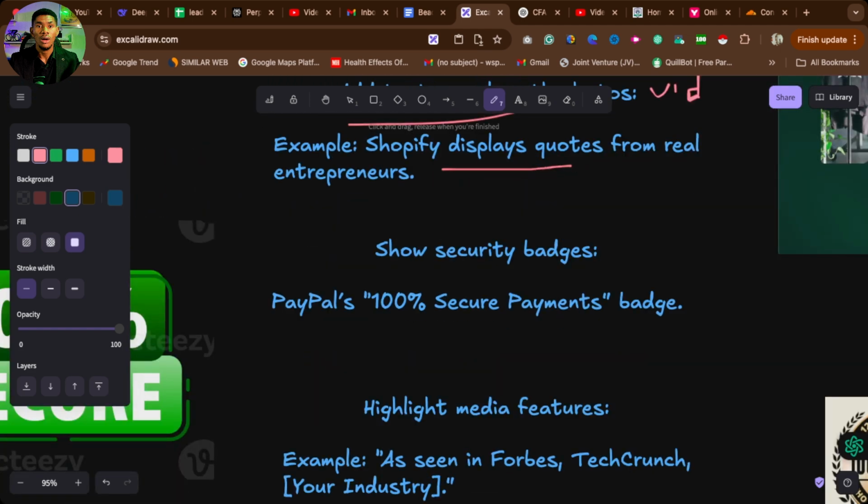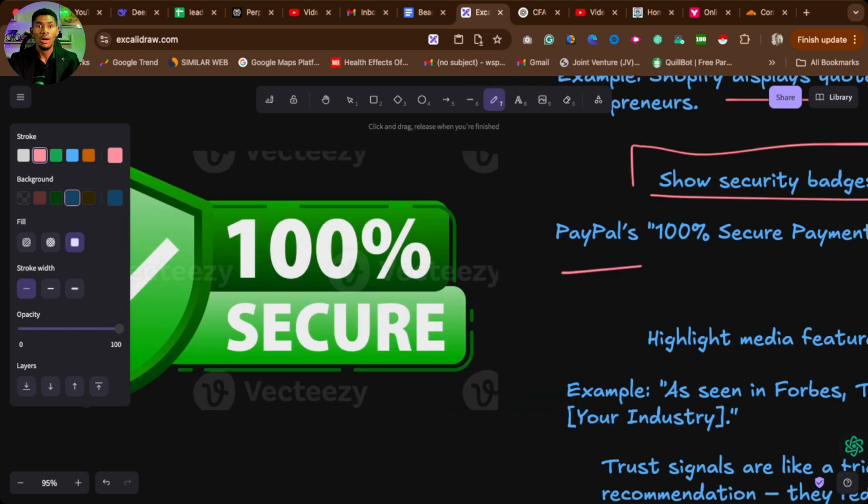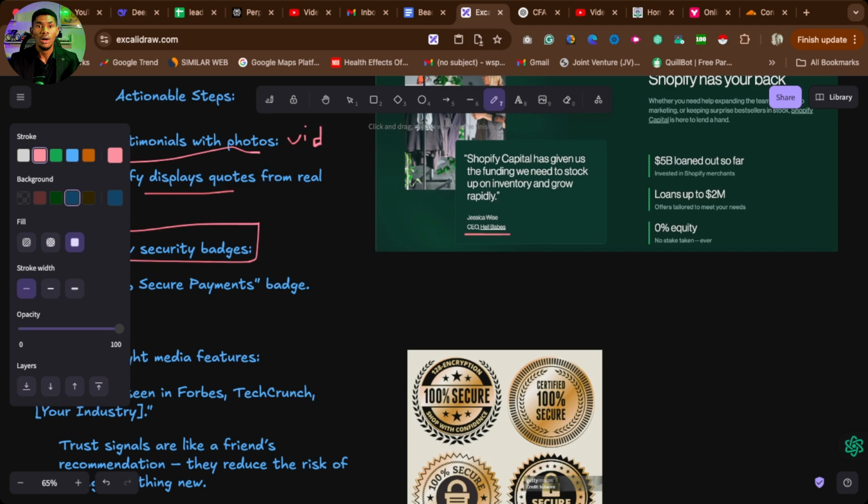Another thing you want people to believe you is to show them security badges. Let them know that you are trustworthy. You will not steal their monies. For instance, PayPal always uses a 100% secure payment badge. Every time you see this 100% secure payment, if you want to use PayPal, they always use it. And even other brands use this same stuff. Look at it here. You see 100% secure.